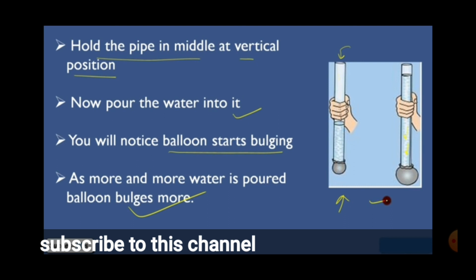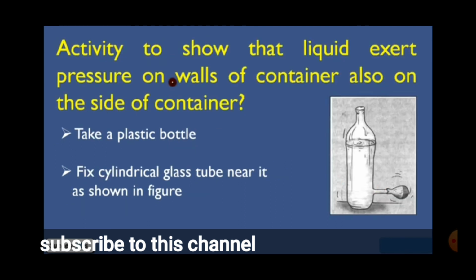So copy these 4 points also, children. Try to draw the diagram also. Next, activity to show the liquid exerts pressure on the walls of the container. Take a plastic bottle, fix a cylindrical glass tube near it as shown in the figure. Okay. Now we are going to take a plastic bottle, fix a cylindrical glass tube near it as shown in the figure. Can you see that?